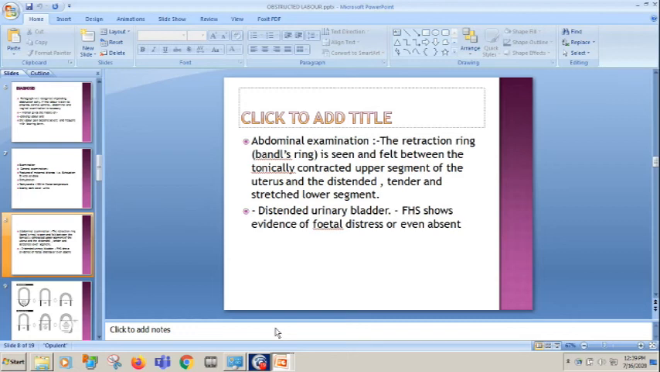When you try to catheterize these obstructed patients, it's very difficult. Sometimes we are not able to catheterize them properly, because of the obstruction. And fetal heart sound shows evidence of fetal distress or is even absent.